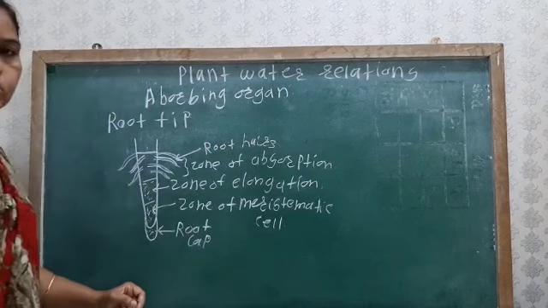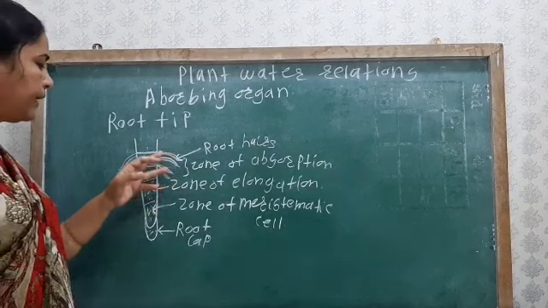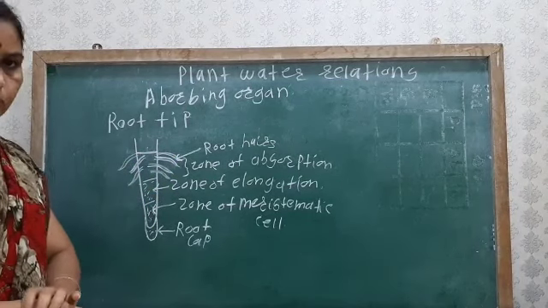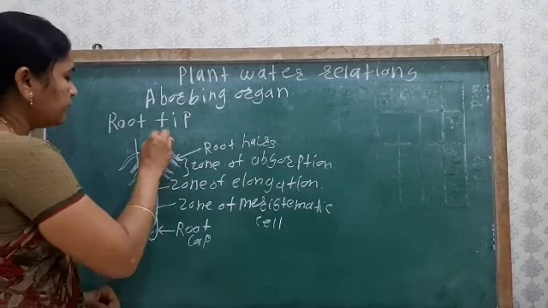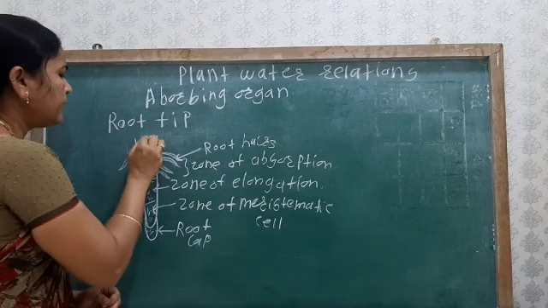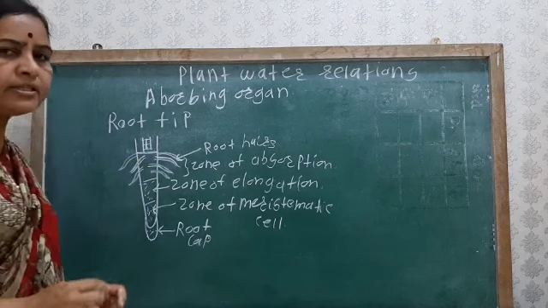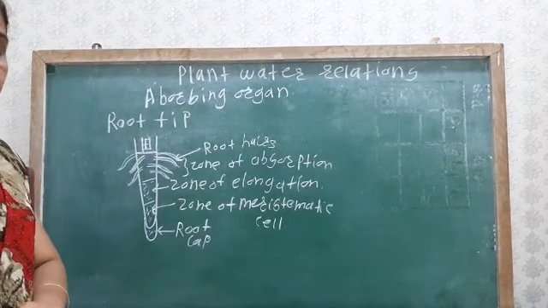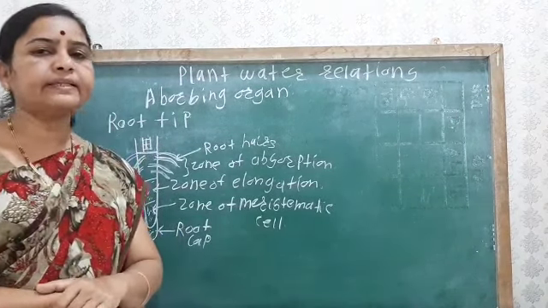There are the root hairs. With the help of these root hairs, the water is absorbed. And above this, there is the maturation zone. At this maturation zone, the cell gets mature, that is, the differentiation of the cell takes place.